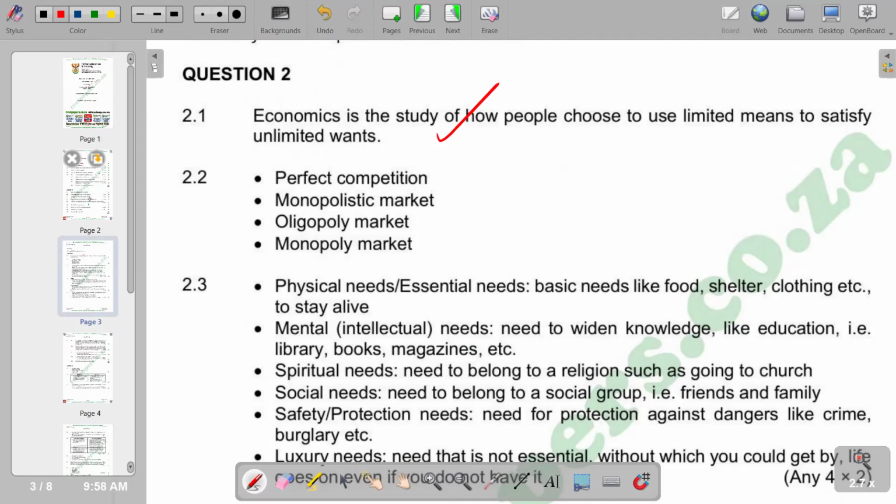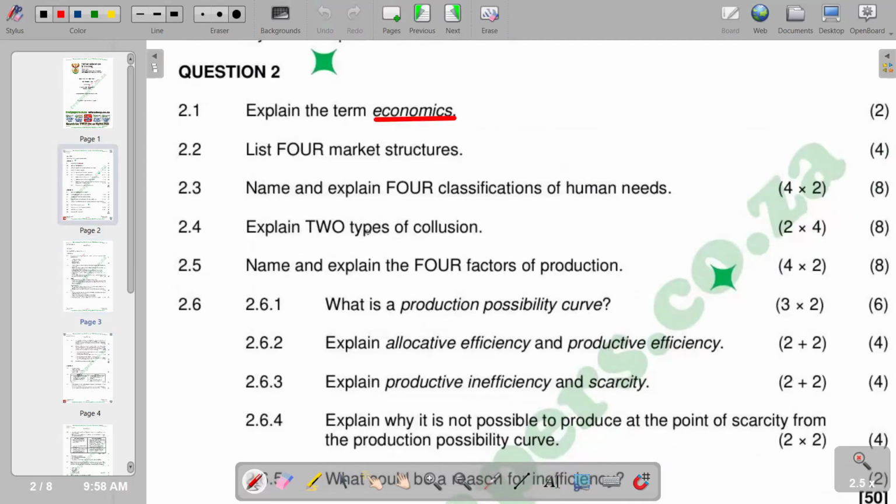Then, the second question reads, list four market structures. Of course, we need to list four market structures. Basically, these are economic frameworks that categorize different types of markets based on the degree of competition and the size and number of firms. So that's the basis of coming up with market structures.